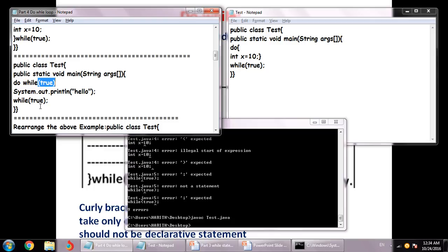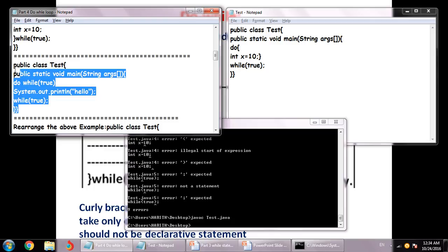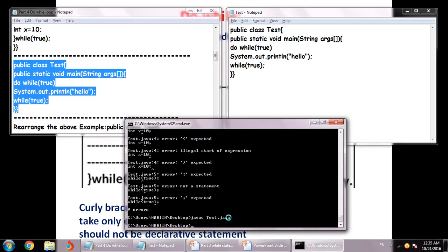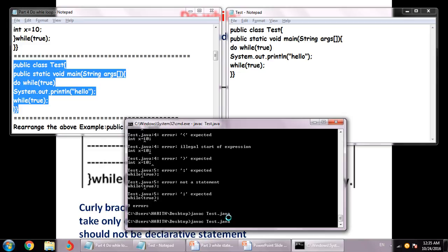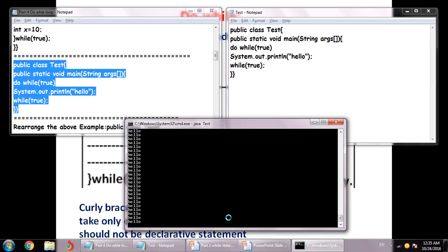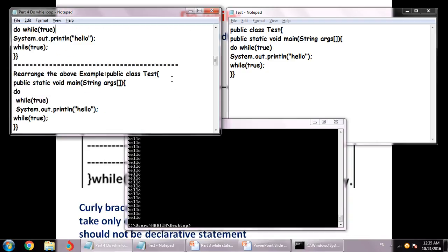So let me quickly copy it and see if hello is the result on the screen. First it should compile, and it's compiling, and now you see hello is printed onto the screen. So terminate this.